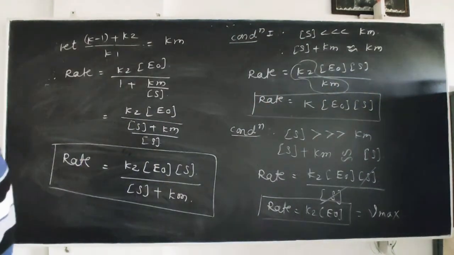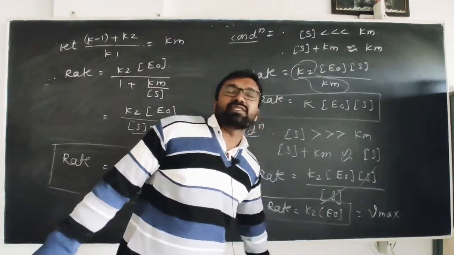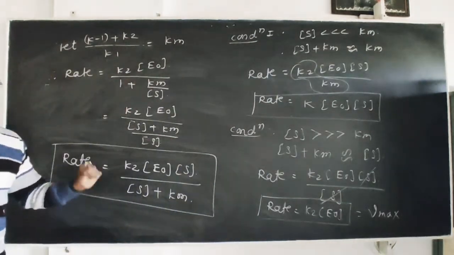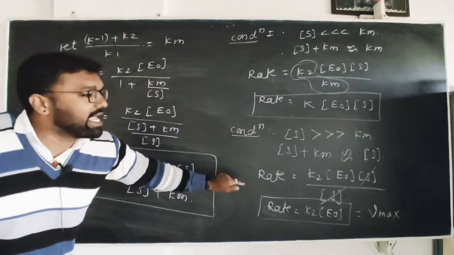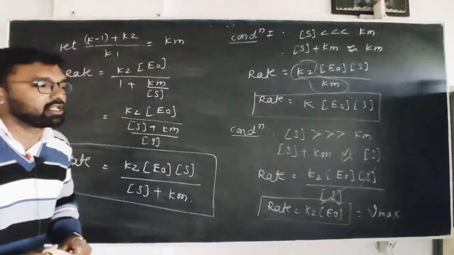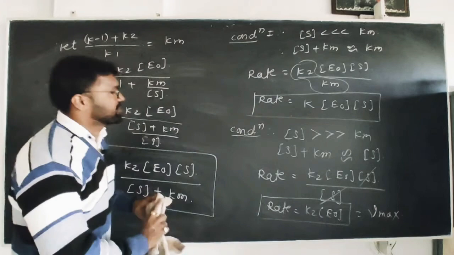Because the reaction rate totally depends on the concentration of enzyme, and here the maximum concentration of enzyme is present, which is equal to the initial concentration, that is E0. Hence this rate is called Vmax, which is a very important point in this enzyme catalysis reaction. Vmax is equal to K2 into E0.